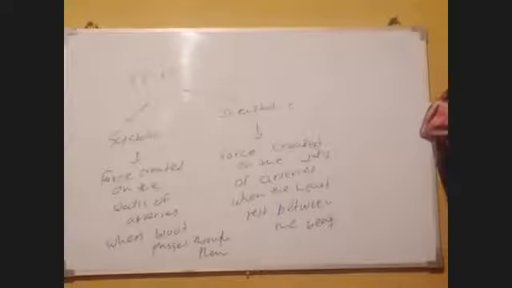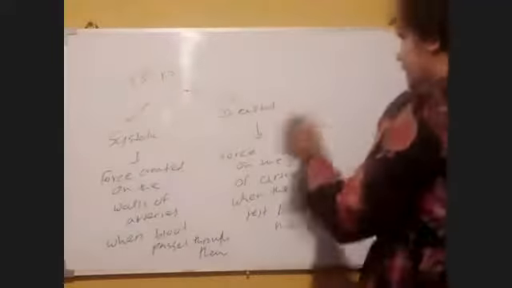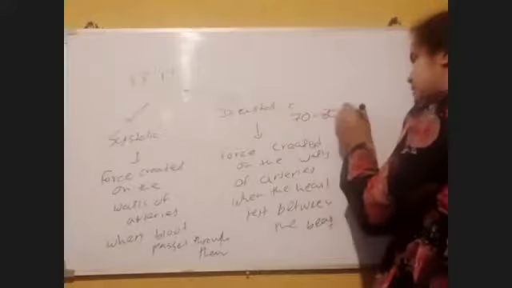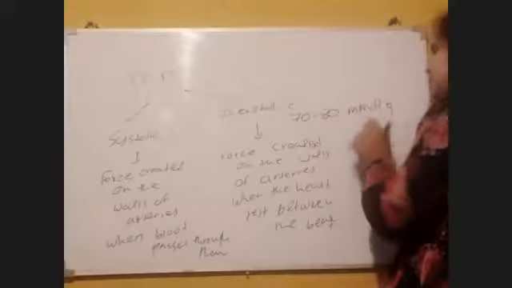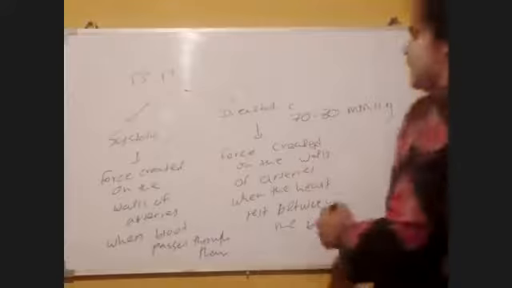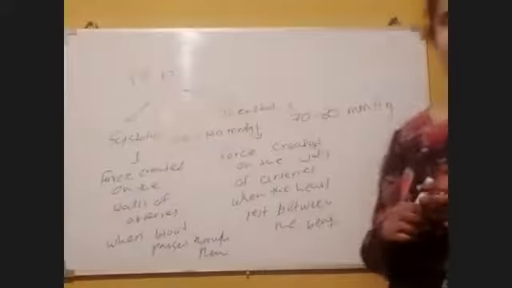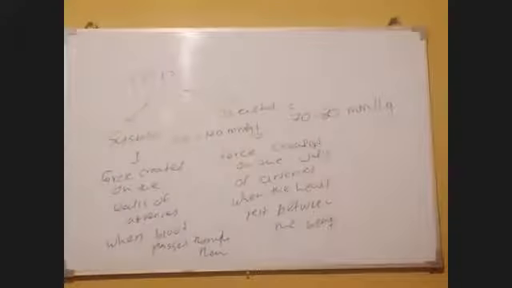Normally the systolic blood pressure of a healthy human is between 110 to 120 mmHg, and the diastolic blood pressure is between 70 to 80 mmHg. So the diastolic is lower, 70 to 80 mmHg, and the systolic is between 110 to 120 mmHg. You have to remember these things.